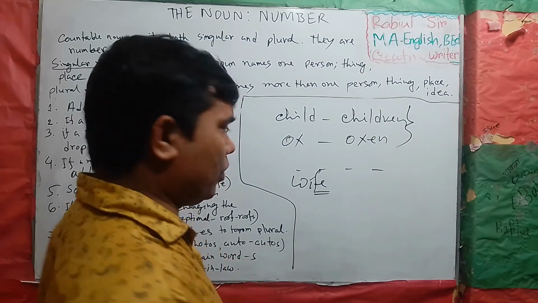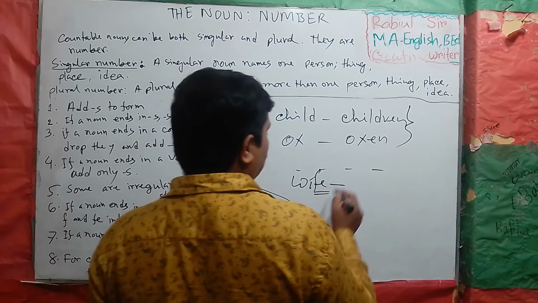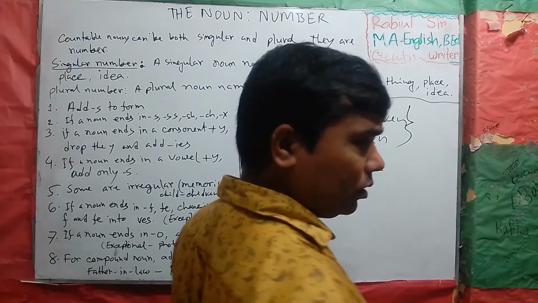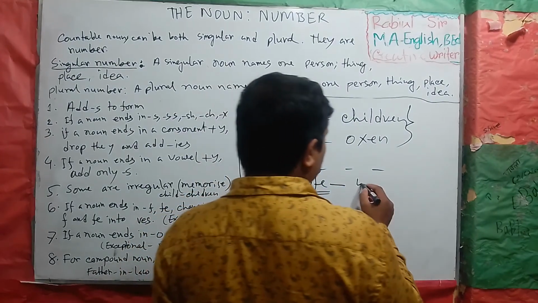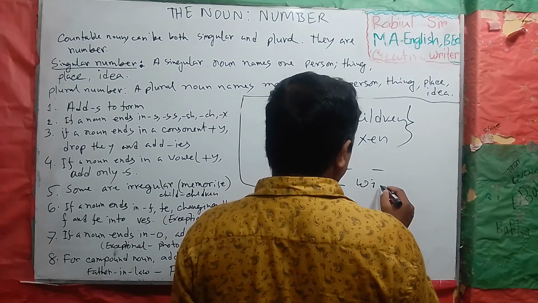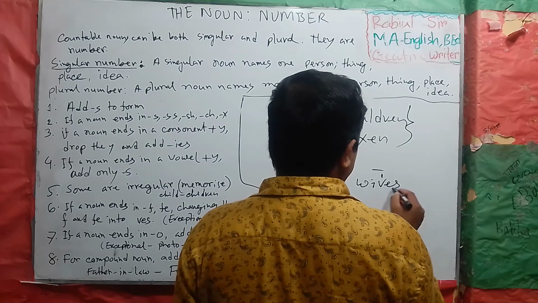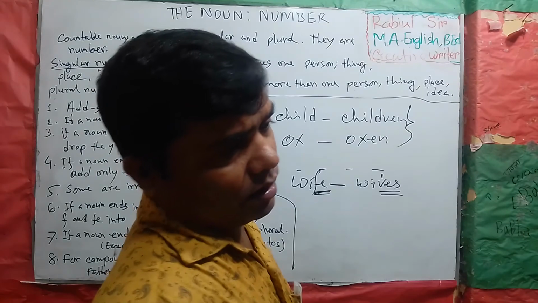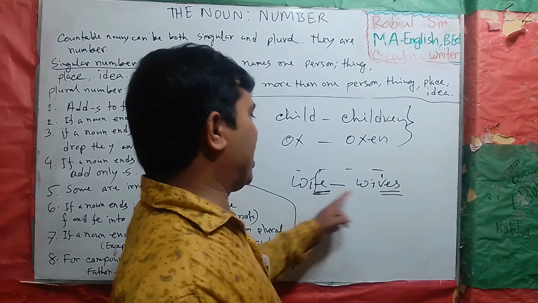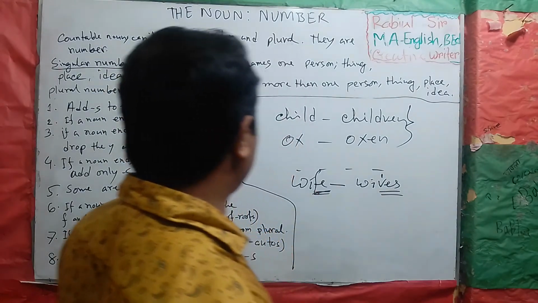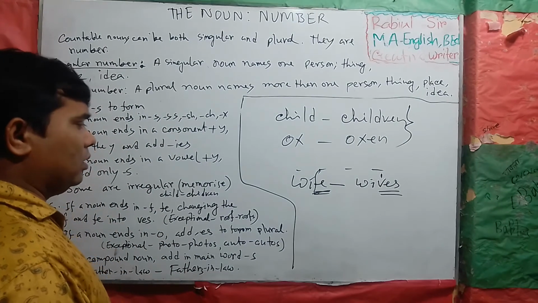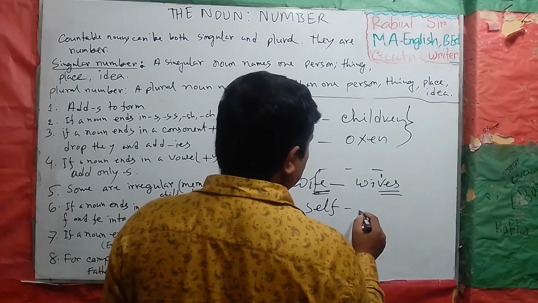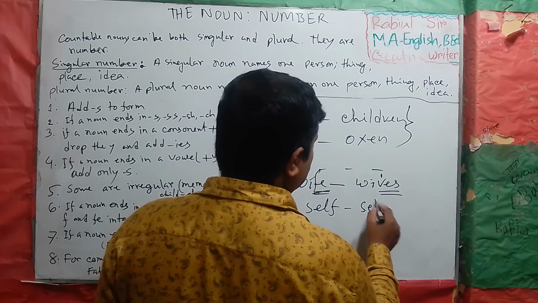For this reason, when we make the plural, we have to add ves. Fe is replaced by ves. Wives, selves, bookshelf, shelves.